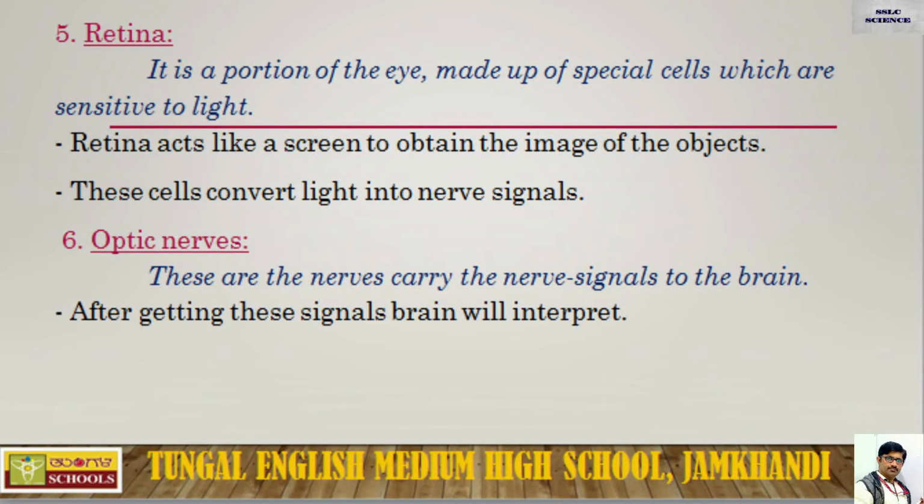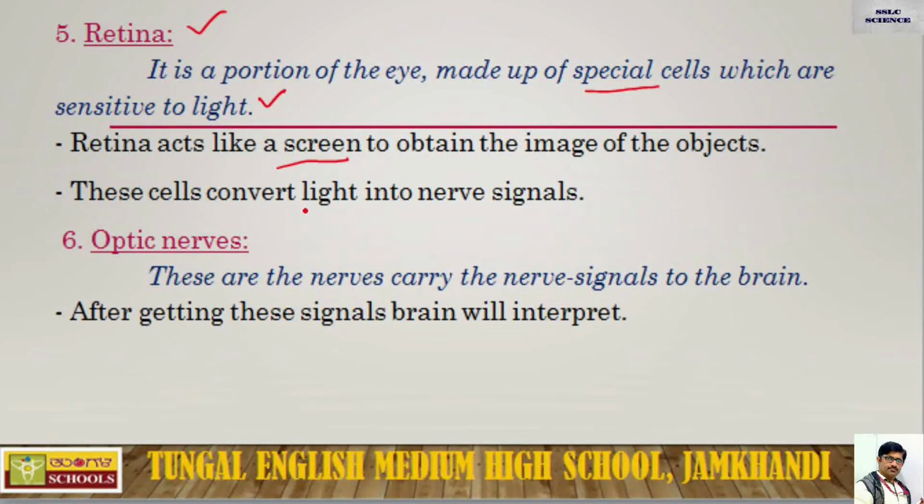Next point, that is the retina. The retina is the portion of the eye made up of special cells which are very much sensitive to light. The retina acts as a screen to obtain the image of the object, like the screen which we are having in the convex lens as well as concave lens cases.